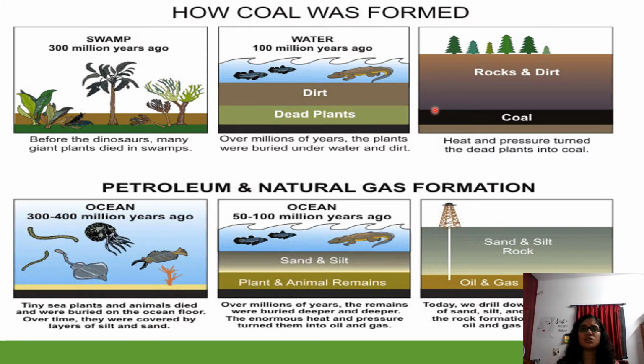Now you may ask, what is the use of coal? In olden days, you would have seen the iron boxes. They used to have this coal and they used to iron the clothes, to generate the heat. In the same way, the steam engine trains in the olden days used coal. So we were dependent upon this.